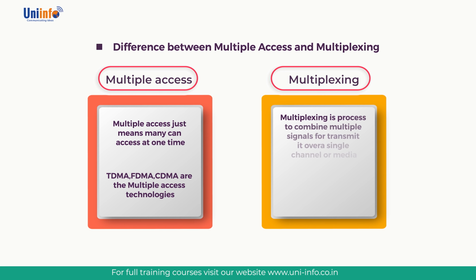Multiplexing is a process to combine multiple signals to transmit over a single channel or media. Generally, multiplexing combines several low speed signals for transmission over a single high speed connection. For example, frequency division multiplexing FDM, time division multiplexing TDM, statistical time division multiplexing STDM, wavelength division multiplexing WDM.